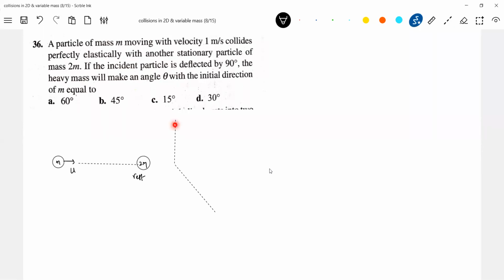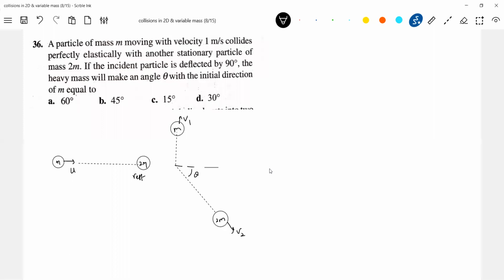Let it be V1. The other particle will get deflected through an angle theta. It is an elastic collision. Now you have to ask, sir, because you said to determine the direction of motion we should take the impulse momentum equation.